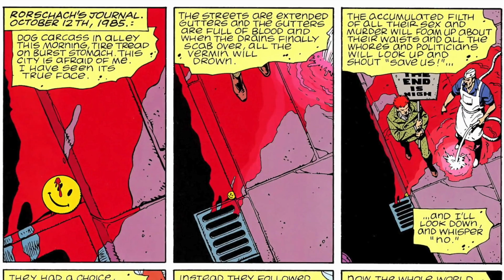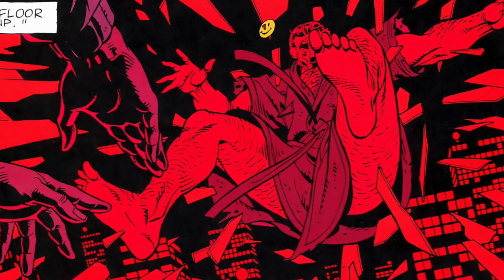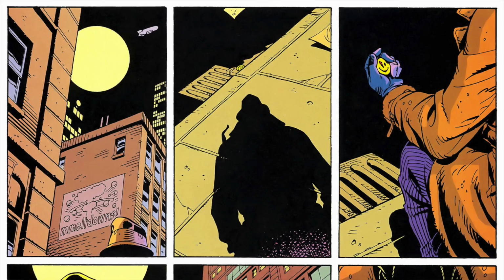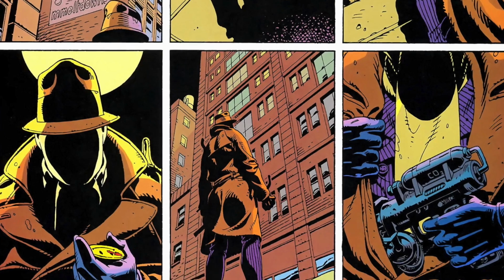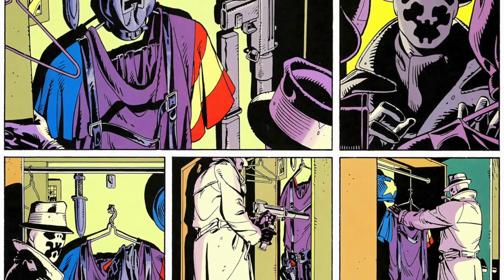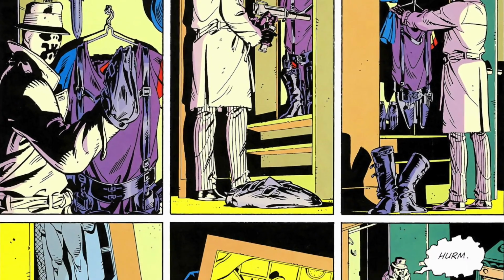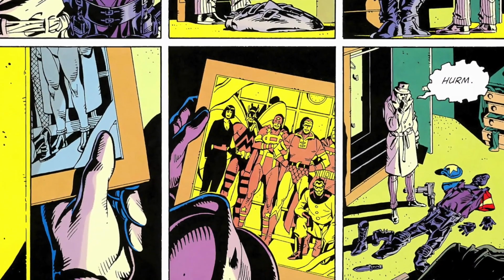Now, the plot opens with the murder of Edward Blake in October 1985. There are no leads, no clues, no indication of why or who murdered him. However, your friendly neighborhood Rorschach is on the case, and with the help of his own shrewdness and neuroses, Rorschach discovers that Blake is an old hero that was once on the government's payroll named the Comedian, and he believes that this is the beginning of a conspiracy to take out all Caped Crusaders.